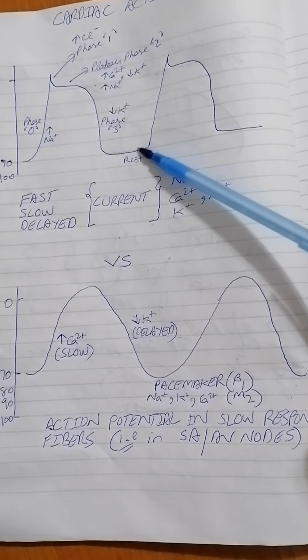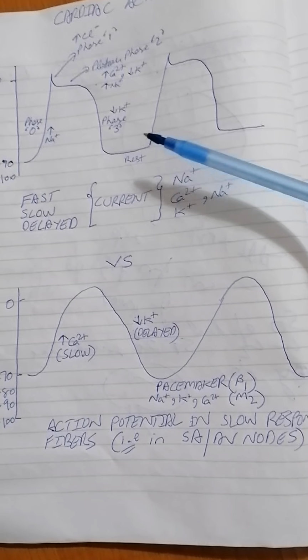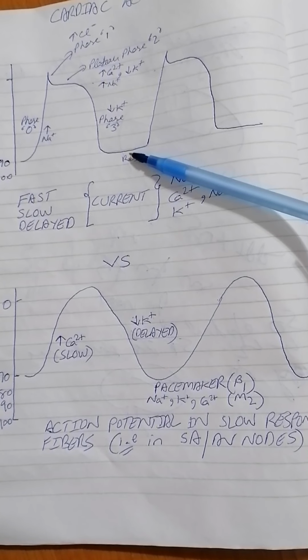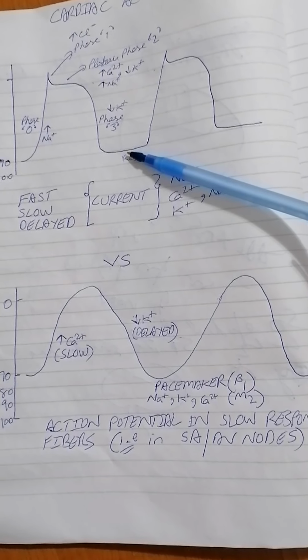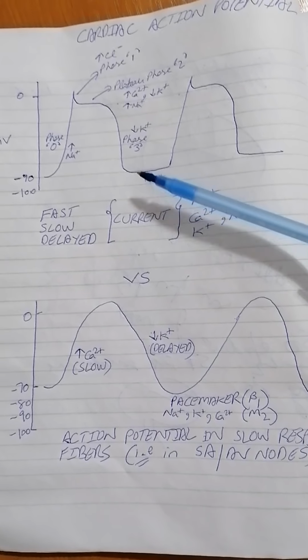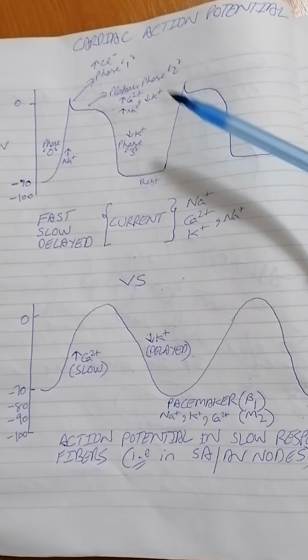Then again we have this phase, which is represented by phase 4, not mentioned in many books, but this represents your diastole. So not much action is taking place at this time, because your ventricle muscle cells are at their resting position, in other words. Then again, the same thing happens.